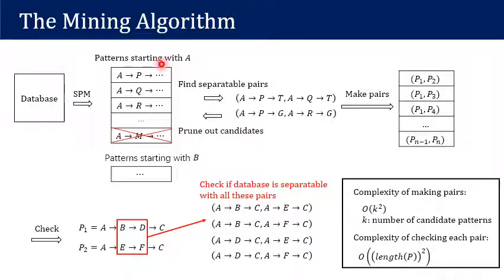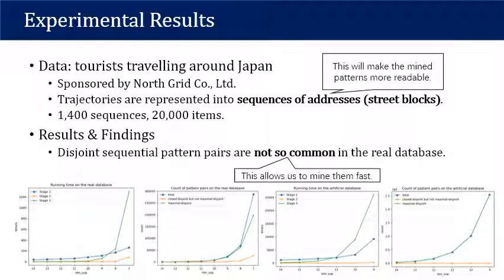Then, with all the remaining patterns, we make pairs and check if they are disjoint with the property we said before. And as you can see, the complexity of making all the pairs is O(k squared), and the complexity of checking each pair is O(length p squared). Because we do not know the size of k, we have conducted empirical studies to see if our algorithm really works well in real cases.